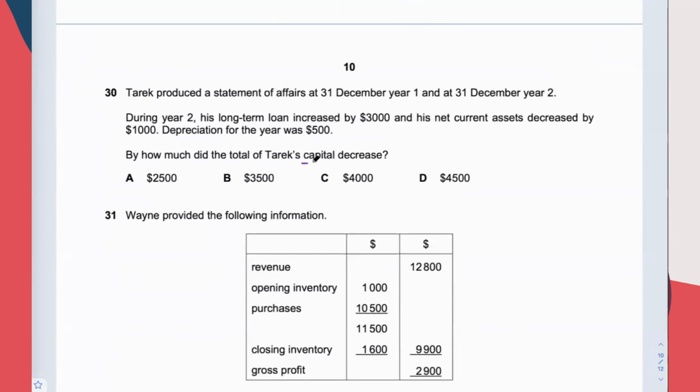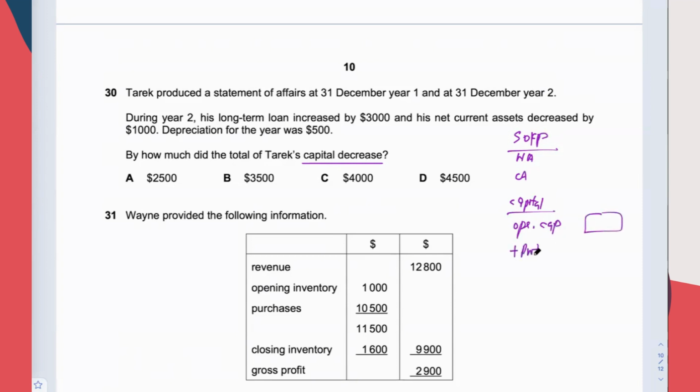You have to find out how much did the direct capital increase. How much did direct capital decrease? So, right, in the SOFP, after presenting NCA, after presenting CA, then you have the capital section, right? You start with opening capital, which is the capital at the beginning of the year.